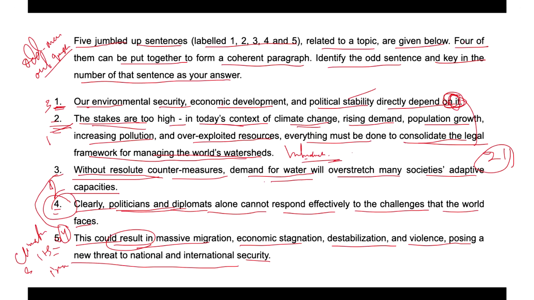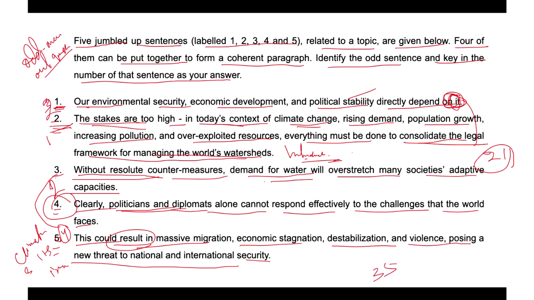In that case, statement five analyzes the impact of that scenario. Hence, we can say statement five must follow three. So, one and two, and three and five.